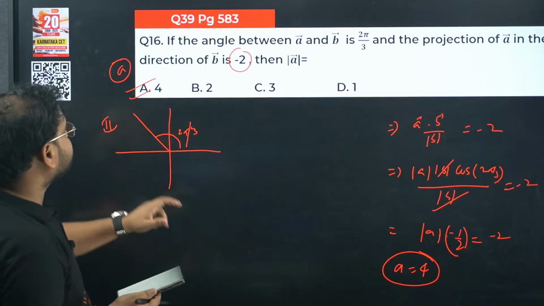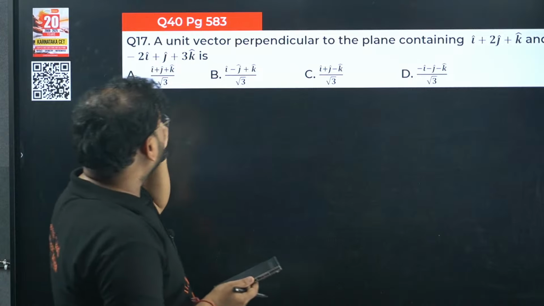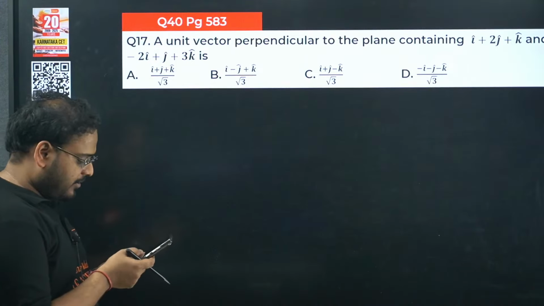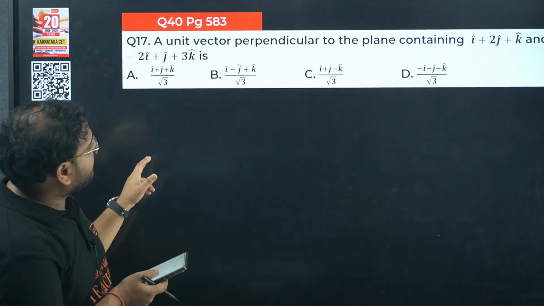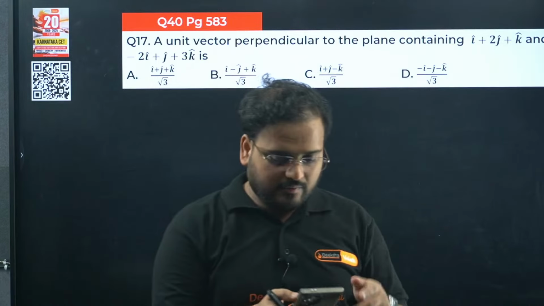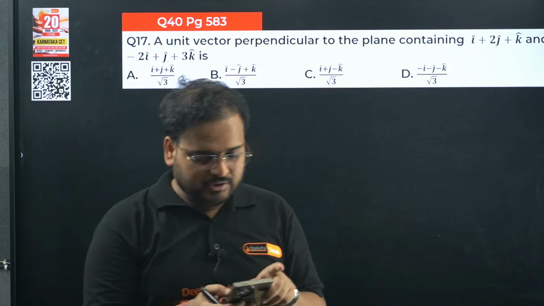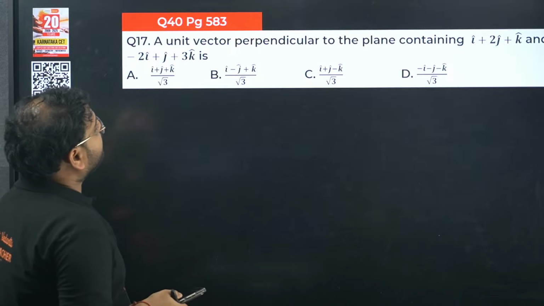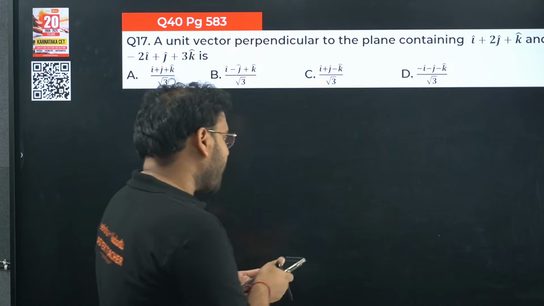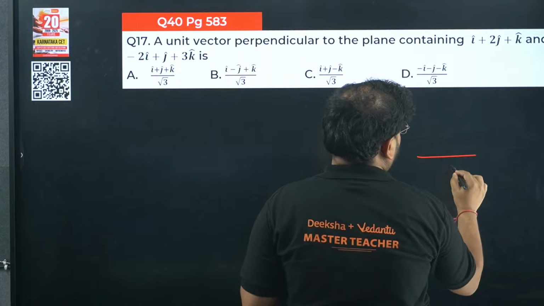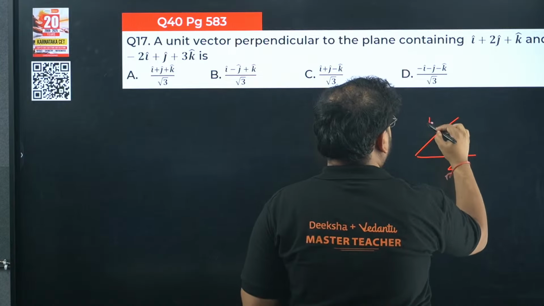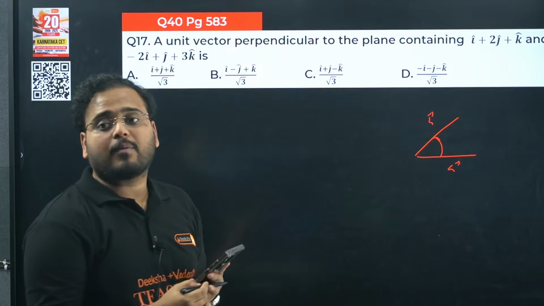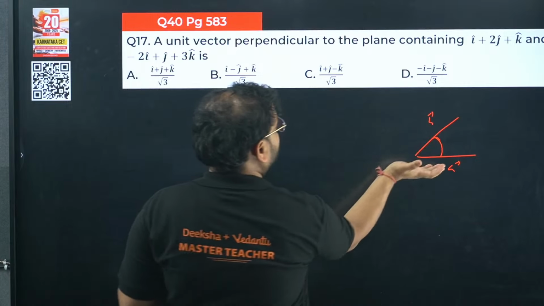Okay, next 40, again question 40 from page 583. Let's solve this one. What do we have? We are about to close in our session today. Last 4 questions left. Let us solve these 4 questions, guys. Come on. Yes. A unit vector perpendicular to the plane containing these two. Let's say this is the plane A over here, and this is vector B. So if I talk about this plane which is containing these two, I am looking for a perpendicular vector to both of these. I have to go A cross B, no?